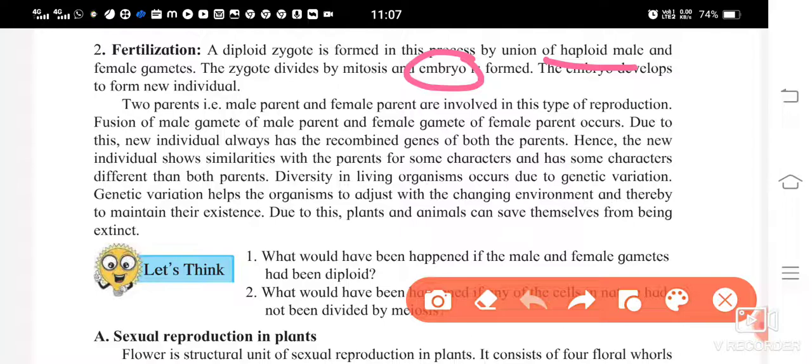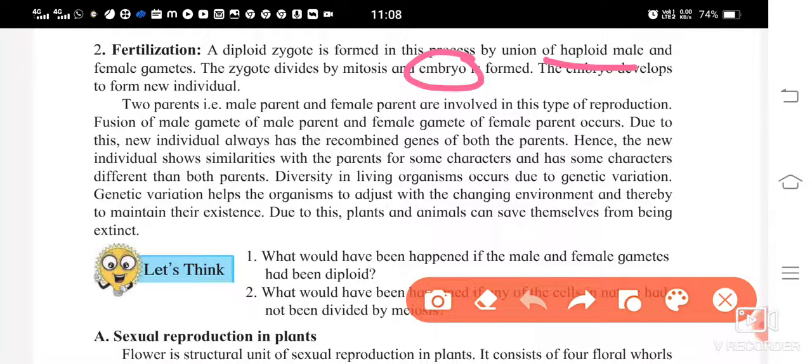So what is going to happen? There are some characters which are similar to the father, and some characters like the mother, but there might be some characters which do not resemble either of your parents.